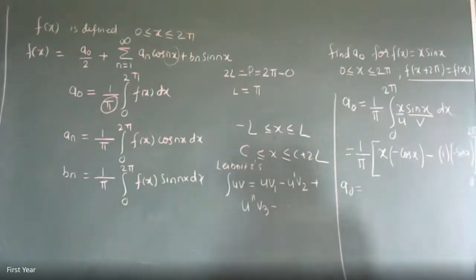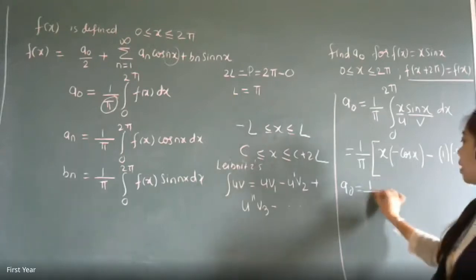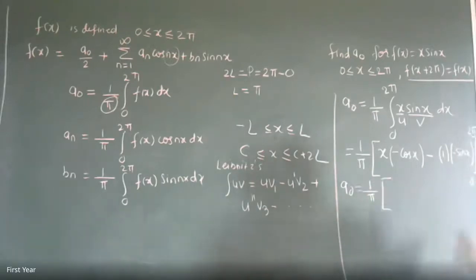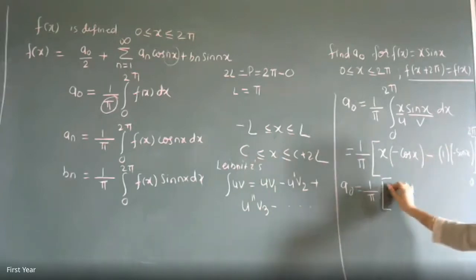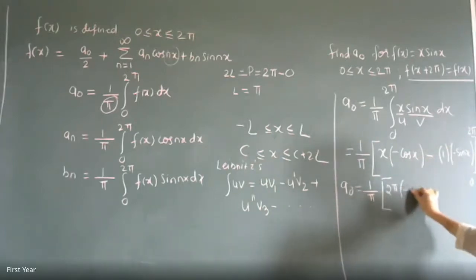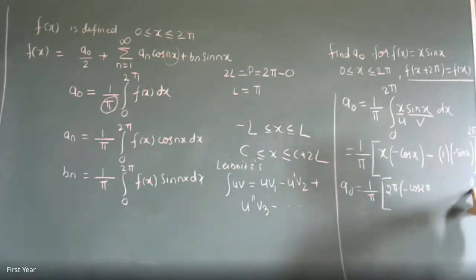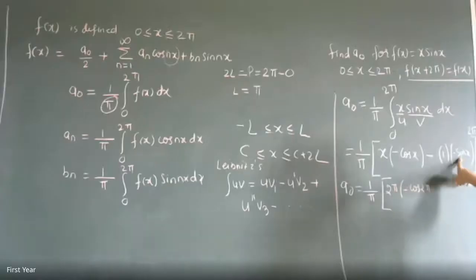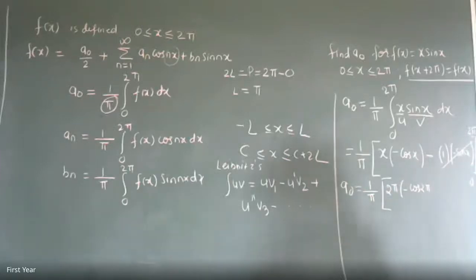So a naught will become 1 by pi. Put the upper limit and lower limit. When you put x is equal to 2 pi, you get 2 pi into minus cos of 2 pi, upper limit. When you put x is equal to 0, lower limit, it will become 0 because 0 into anything is 0. What about the term sine of 2 pi? Sine of 2 pi is 0, as well as sine 0 is 0. Correct? So this term will not contribute anything to the answer.